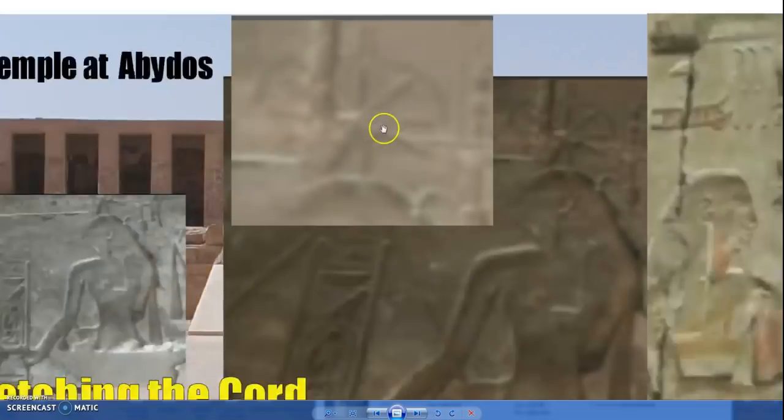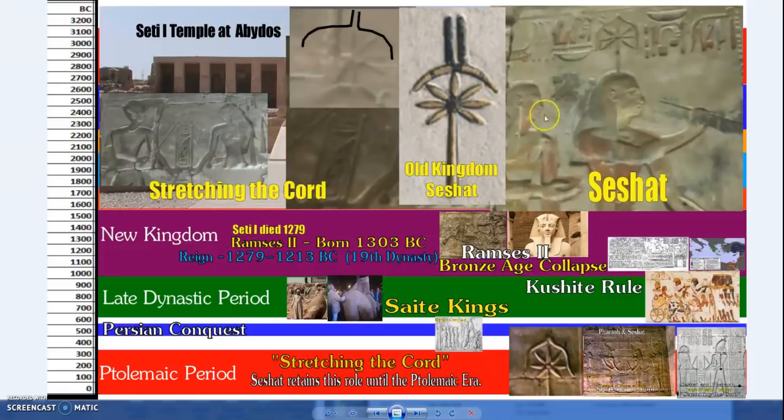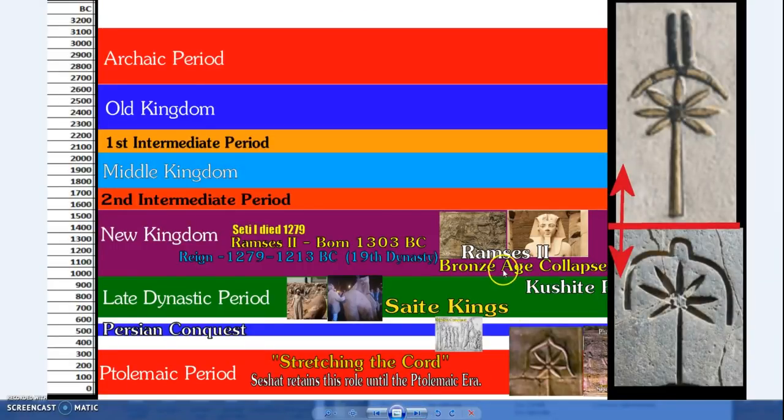The symbol of Seshat is slightly different there, because in the Temple of Seti I at Abydos, we have both the new symbol of Seshat and the old symbol of Seshat. This is from the Old Kingdom, the Stele of Weponefret, and you also find it on the Palermo stone. So this is an interesting point in history, a period where the new symbol of Seshat emerges, and in the Temple of Seti I, we see the old and the new there.